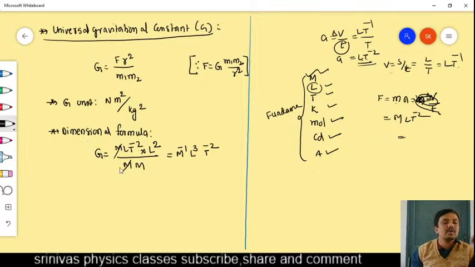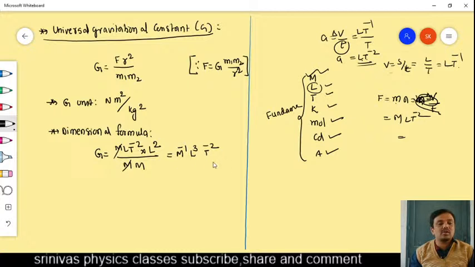Dimensional formula means what? We have to express any physical quantity. G is a physical quantity, F is a physical quantity, M is a physical quantity. Force, mass, acceleration, velocity, displacement, heat energy, work, power, impulse, whatever is measurable is called a physical quantity. That physical quantity you can express in terms of fundamental physical quantities, that is called the dimensional formula.